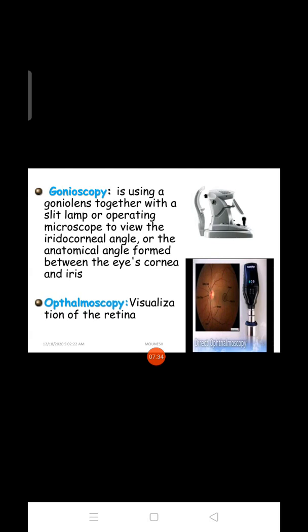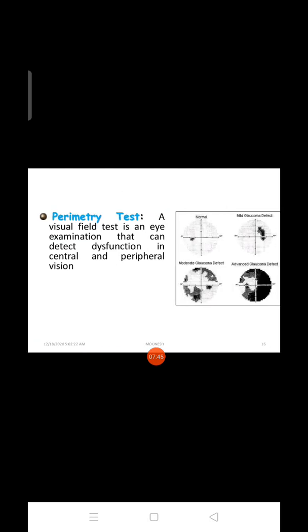In this, we use a gonio lens together with a slit lamp or operating microscope to see the angle. Then ophthalmoscopic visualization of the retina. Next is the perimetry test, a visual field test, an eye examination that can detect dysfunction in central and peripheral vision.